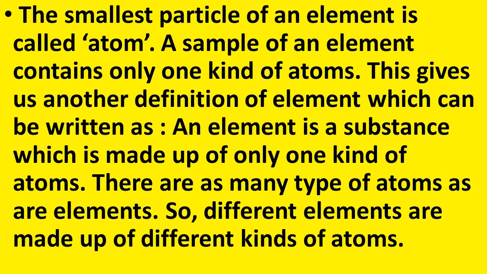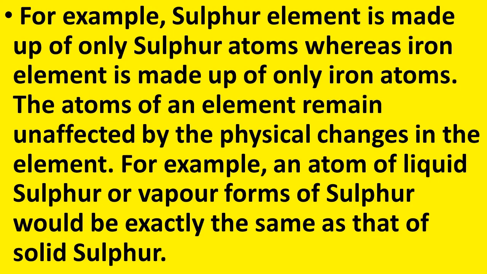Even though an element contains only one kind of atom, different elements are made up of different kinds of atoms. For example, sulfur element is made up of only sulfur atoms, whereas iron element is made up of only iron atoms. What does it mean? Sulfur element has only sulfur atoms. Therefore, the atoms of sulfur are different from the atoms of other elements, for example, iron. Therefore, we can say that sulfur element is made up of sulfur atoms, whereas iron element is made up of iron atoms.